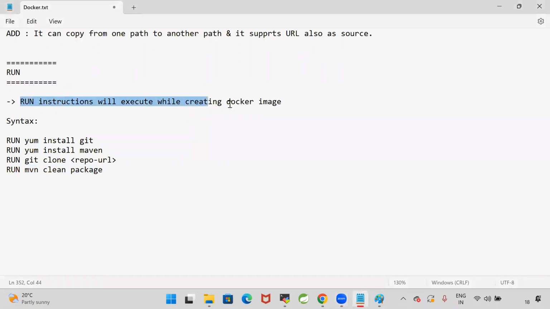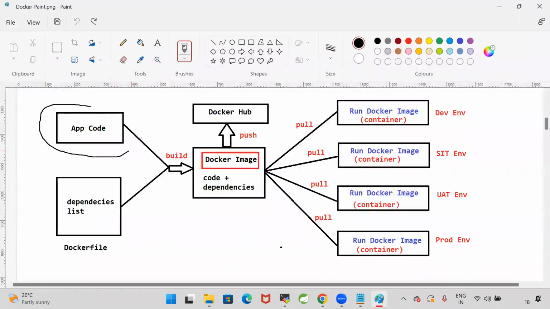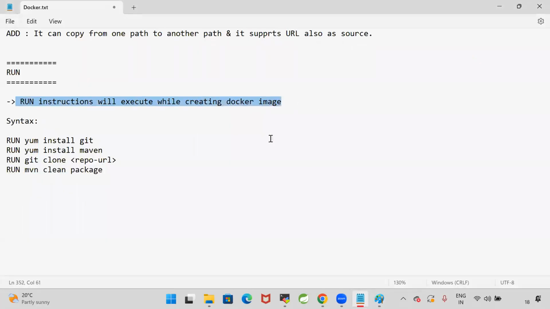Right. So run instructions will execute while creating the Docker image. Now here, my code is available in GitHub. In the Docker file, I'm specifying to install Git and clone the Git repository, install Maven and package the project using Maven, then copy that WAR file to Tomcat. Like this, we can use run instructions while creating the Docker image. This is the syntax to write Docker run instructions.